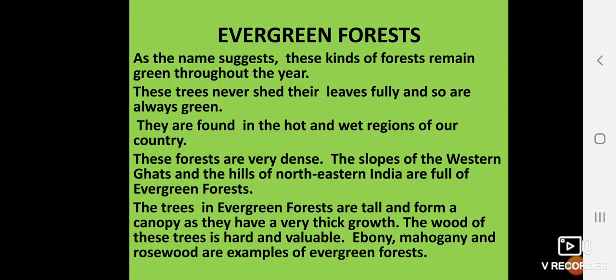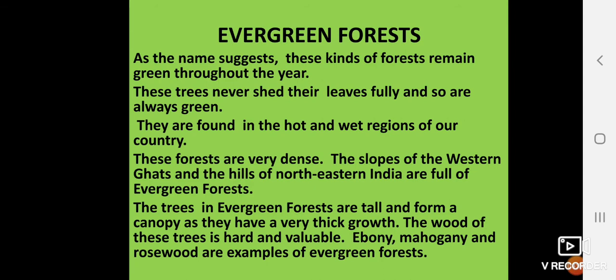Now we are going to discuss the evergreen forest. As the name suggests, these kinds of forests remain green throughout the year. These trees never shed their leaves fully, and so they are always green. They are mainly found in the hot and wet regions of our country.